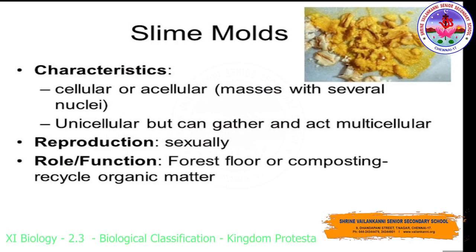Slime mold. It is cellular or acellular, where the plasmodium with several nuclei can be seen. It is unicellular but can gather and act as multicellular. When it is in a colony, it shows like a multicellular organism. The reproduction is by the sexual mode of reproduction. Function: forest floor or composting, recycling organic matter.